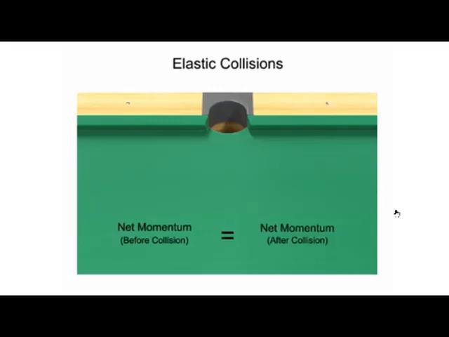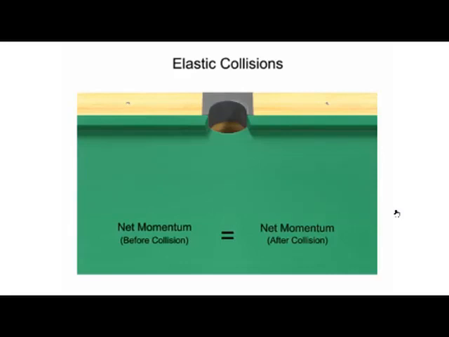be conserved. If the 8 ball and the cue ball are traveling at the same speed and collide head-on, then they will bounce off of each other with the same momentum, but in opposite directions. Their momentum and kinetic energy are transferred and conserved.